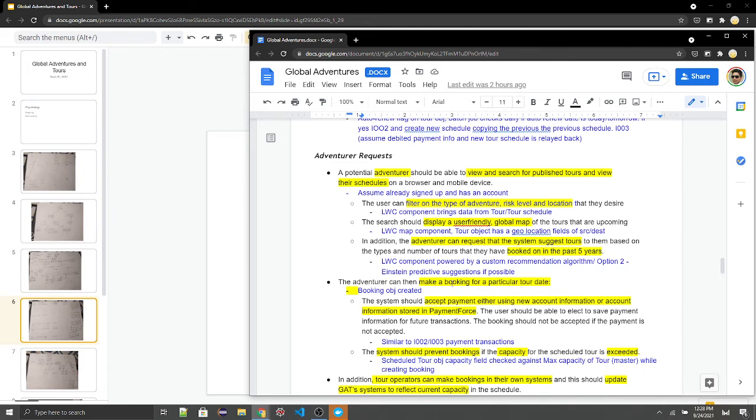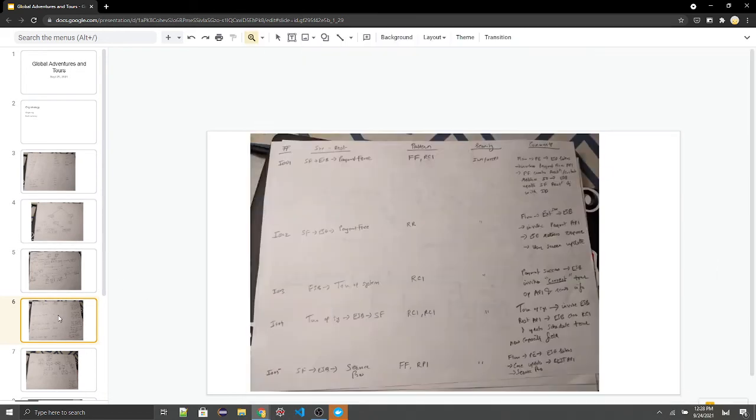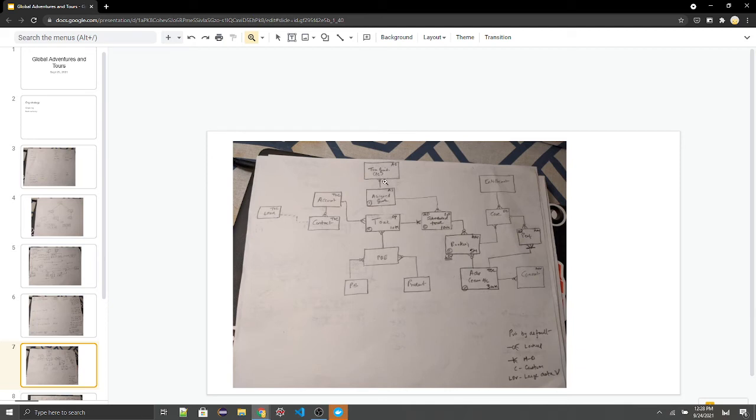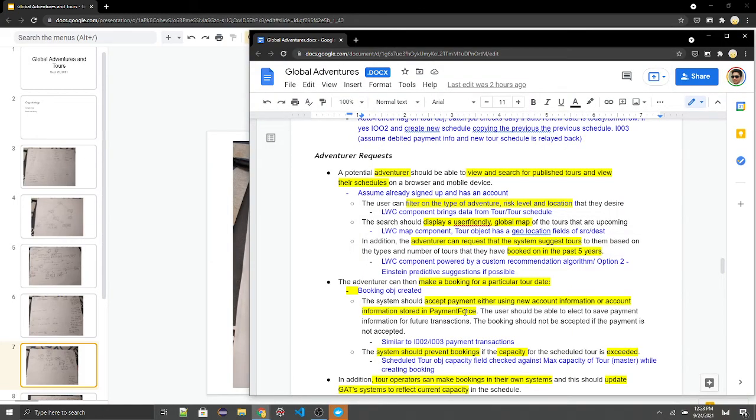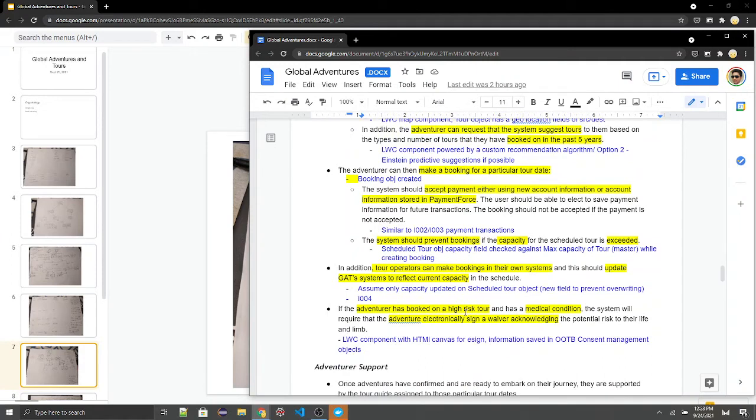The adventurer can then make a booking for a particular tour daily. So for that, we'll create a booking object, which is essentially a junction between the scheduled tour, as well as the adventurer who's trying to do the booking. So we are creating this booking object in this case. Next, the system should accept payment either using new account information or account information stored in payment force. So this requirement is very similar to the previous integration that we saw between Salesforce and payment force, so not repeated. System should prevent bookings if capacity is exceeded.